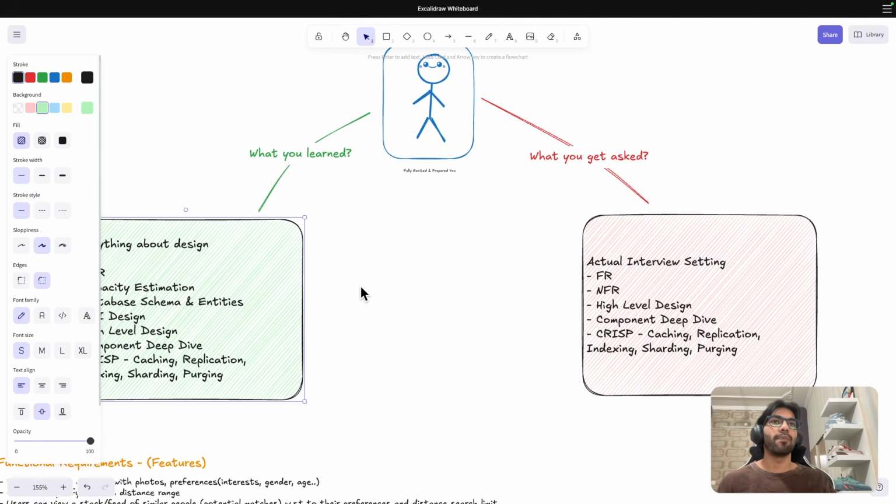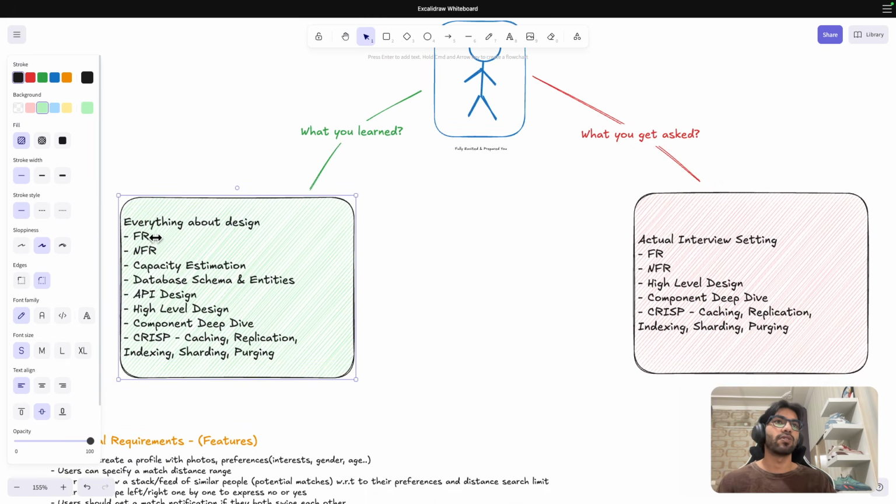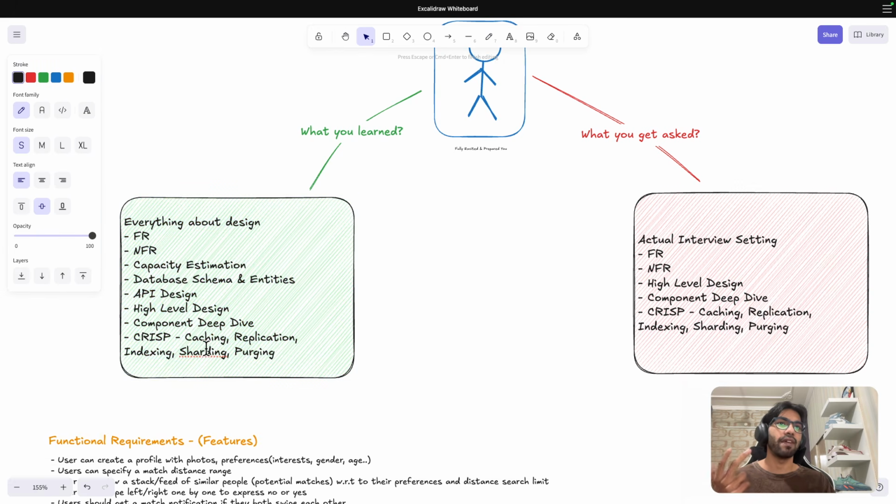So everything about design revolves around this. In a design interview, you can talk about functional requirements, non-functional requirements, capacity estimation, database schema, API design, high-level design, and component deep dive. These are the scripts, something that I have designed: caching, replication, indexing, sharding, whatever. You can talk about all of these things, and you learn in this way also, from all the websites, all the articles.